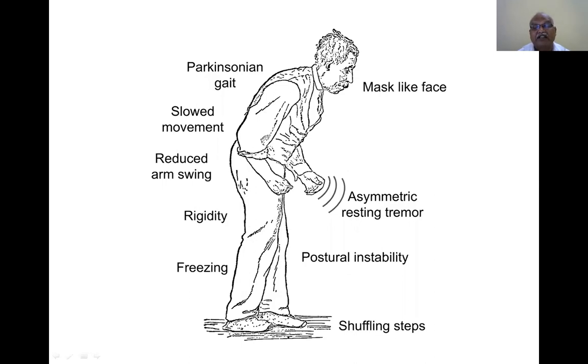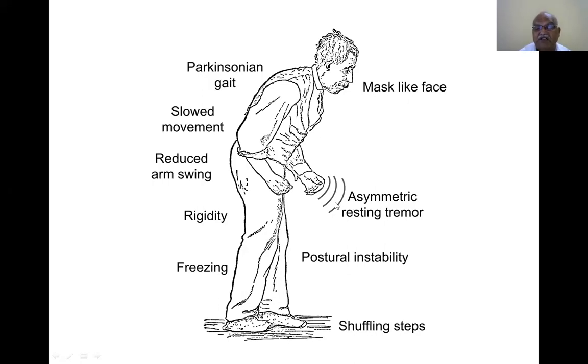Expressionless face and a characteristic stooping posture forward. Movement is slow, so he cannot swing his arm quickly by the side. When you are walking fast, your arm moves by the side very fast. But he is very rigid, in a freezing state. Because his arm does not swing while he is walking, postural instability occurs. Shuffling gait: he puts his foot forward in a shuffling manner, with shuffling steps. This is the characteristic feature of a Parkinsonism individual.